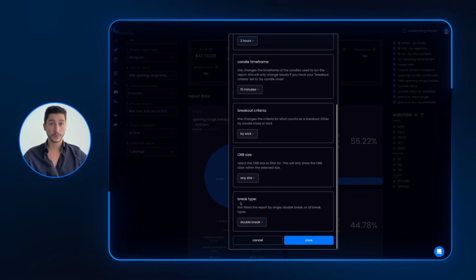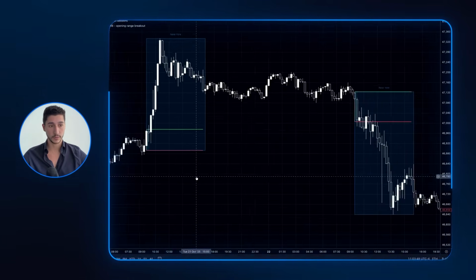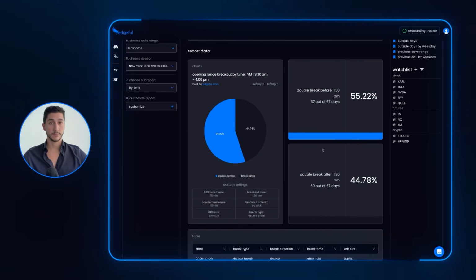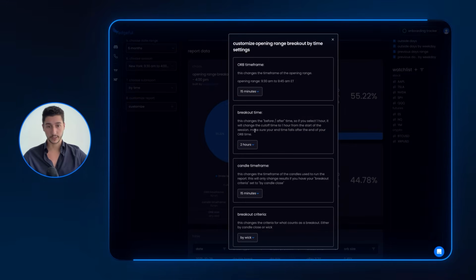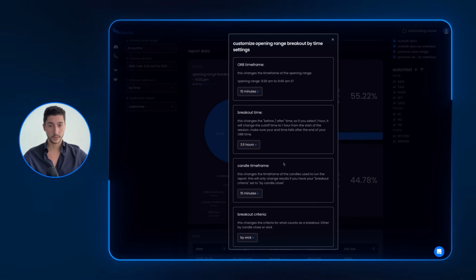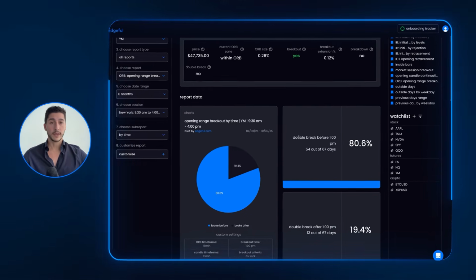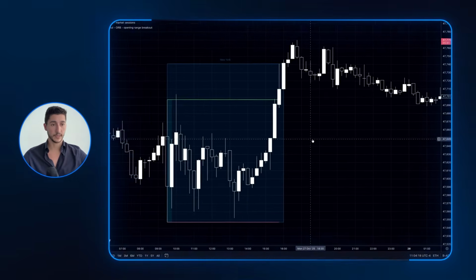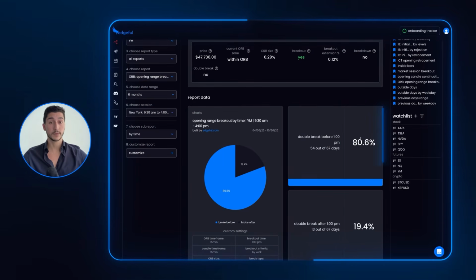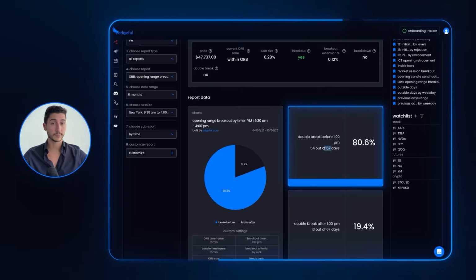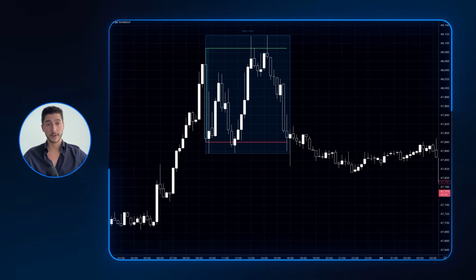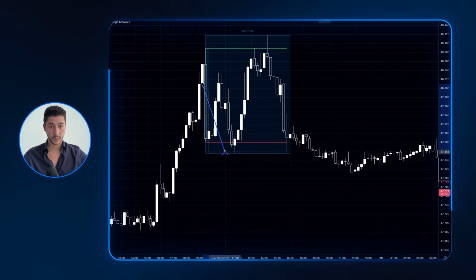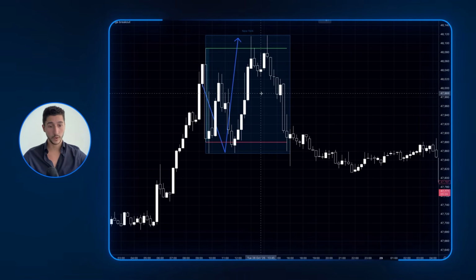So now I have the double break days selected, right? I'm filtering only for days that break both sides of the ORB. So what you can see is that of all the days that broke both sides of the ORB, roughly 55% of them will do that before 11:30. So let's actually go a little bit further out so I can show you a more aggressive example. If I want to look at 1 p.m. Eastern time, of all 67 double break days in the last 6 months on YM, 54% of them will have broken out of both sides of the ORB before 1 p.m.